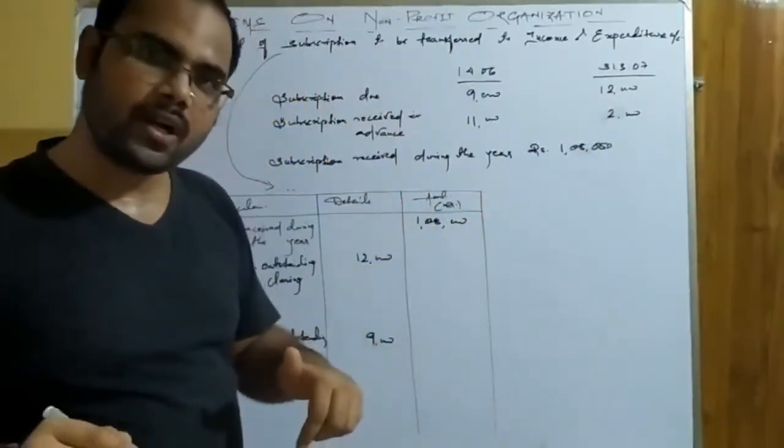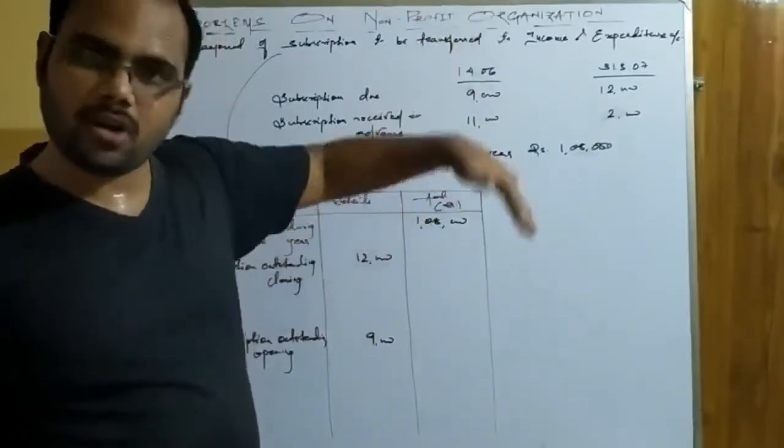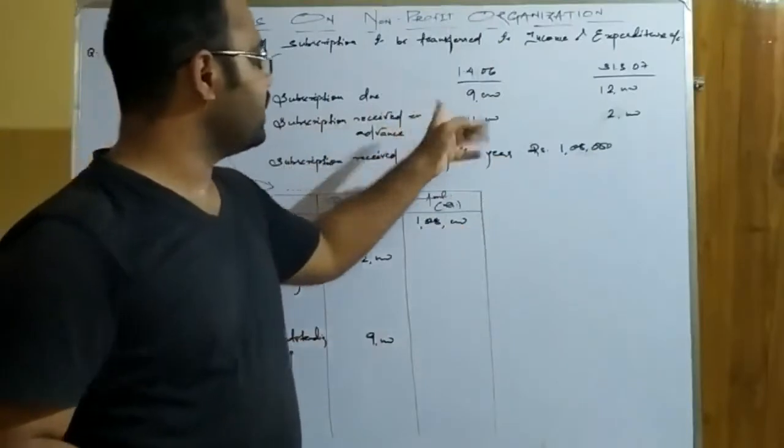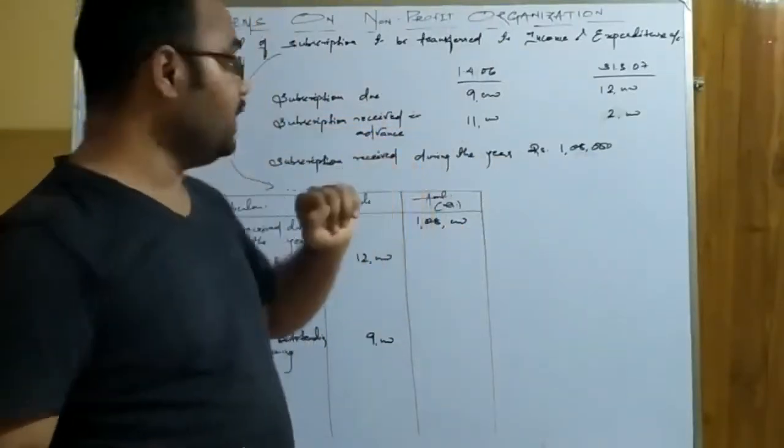If it is related to the current accounting year, it will be added. If it is not related to the current accounting year, it will be deducted. Very simple. Next, subscription received in advance. Okay, subscription received in advance.